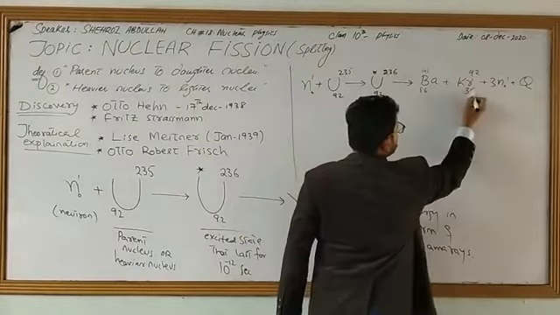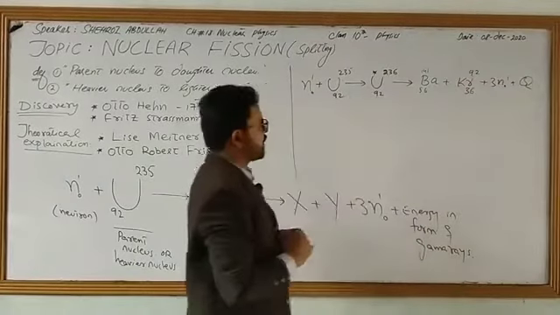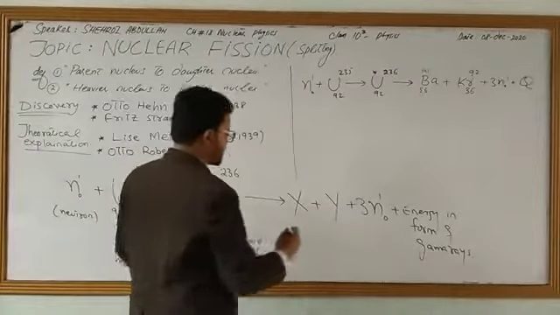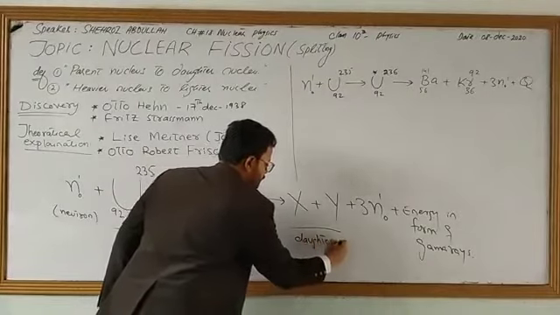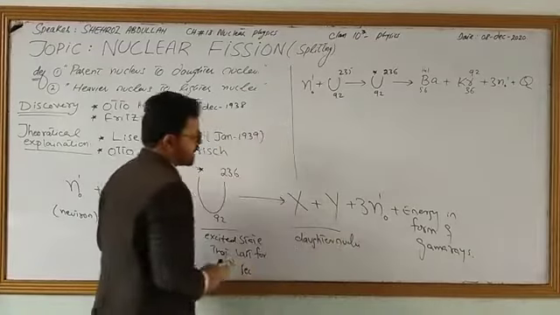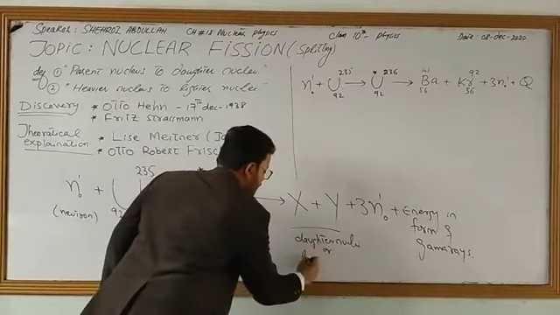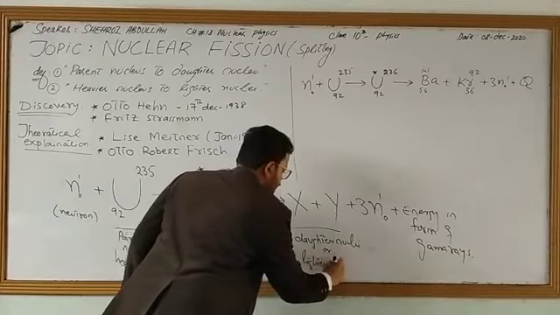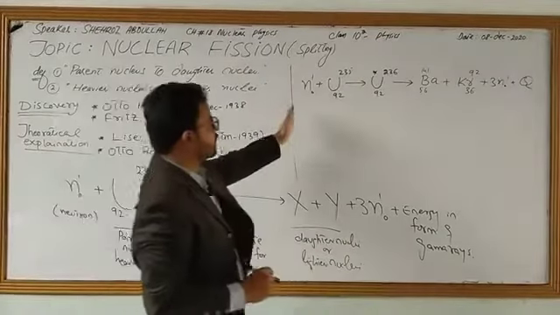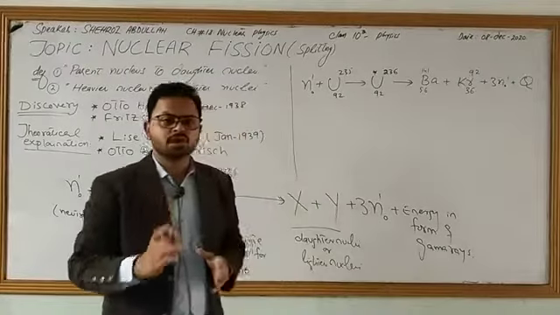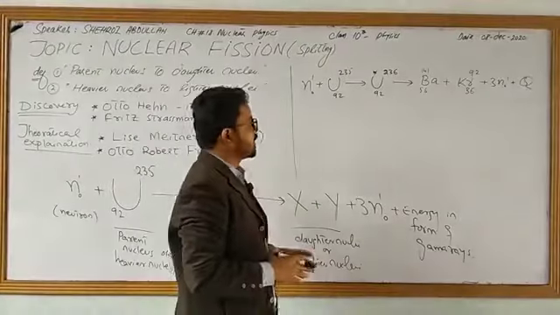And then we have krypton 92, 36. So these are two lighter nuclei. This X and Y were the daughter nuclei, or lighter nuclei. So this slow moving neutron is bombarded on uranium-92 235 and it gave uranium-92 236.